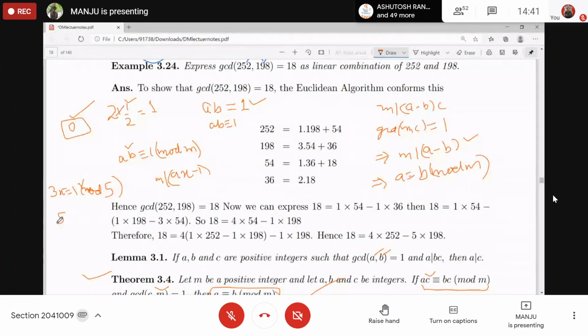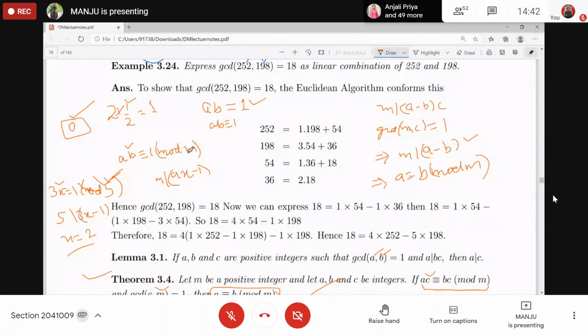So 5 divides 3x minus 1. What is the value of X? It is 2. So 2 is the inverse of 3 in modulo 5. But in integers only, if we are working normally in number theory, not modular arithmetic, then it is not. 3 into 2 gives you 6, but here it gives you 1 because it is reduced by mod M. So that depends on the modulo.